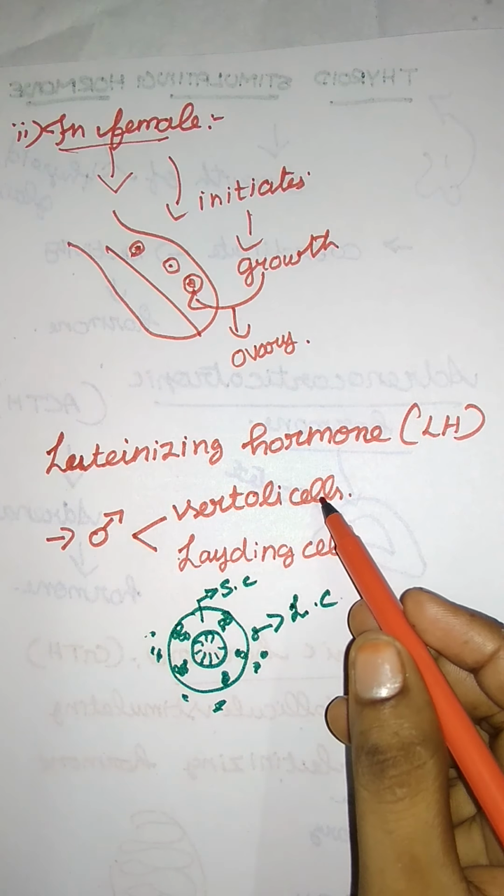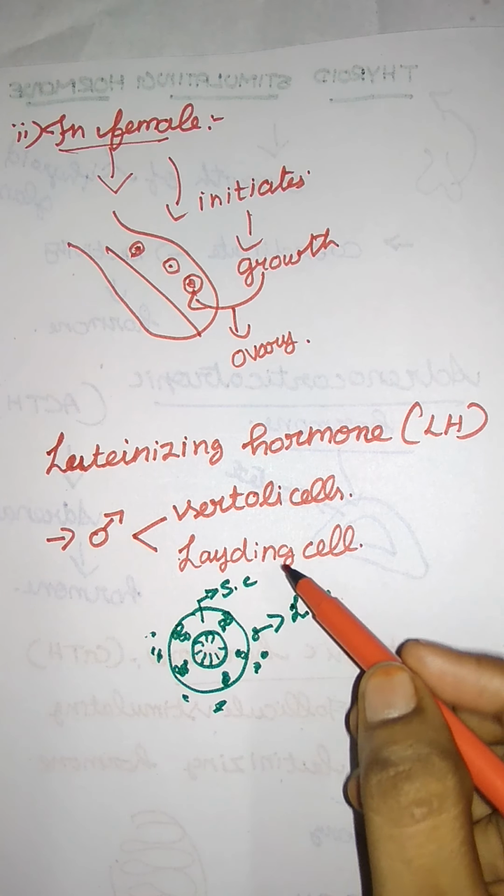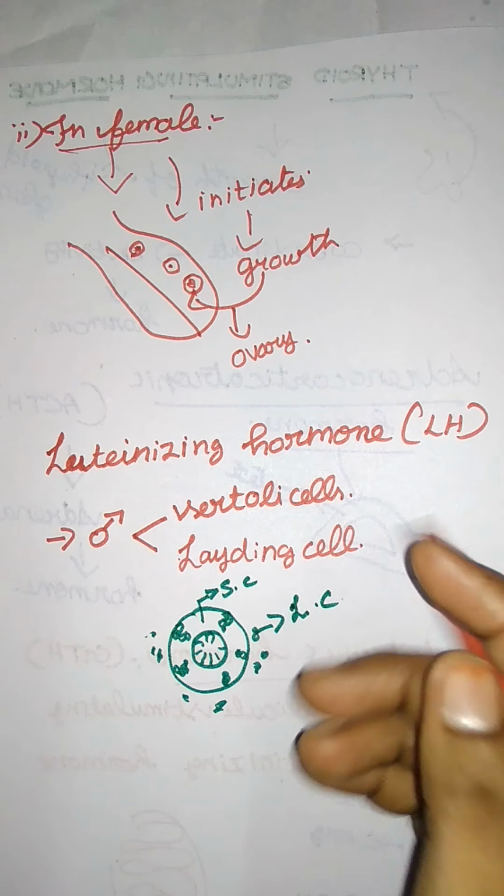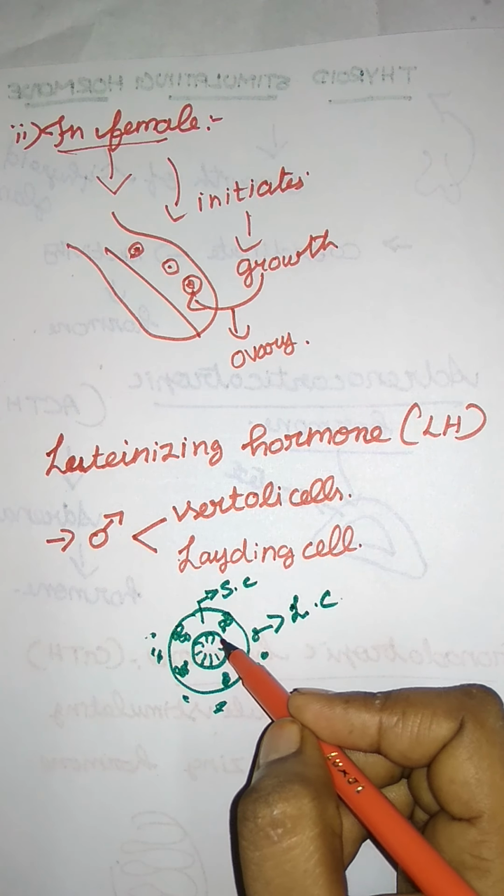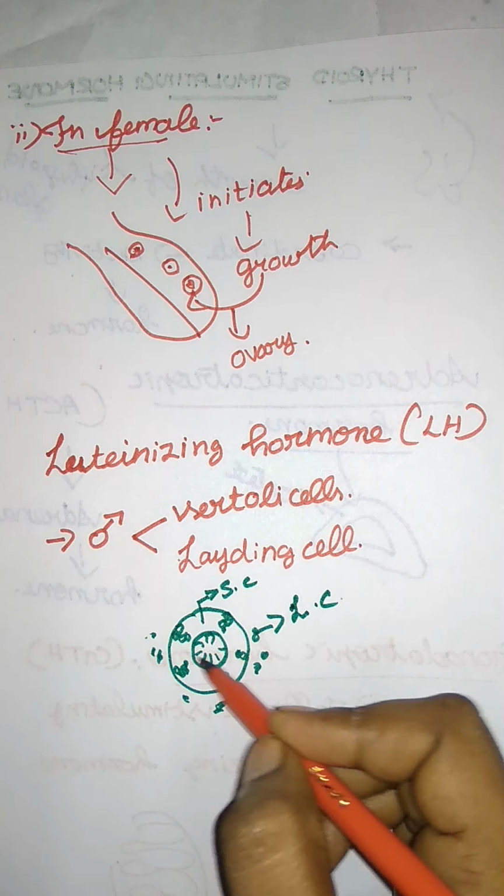Here Sertoli cells are responsible for the binding proteins in the seminiferous tubule. This is the seminiferous tubule.